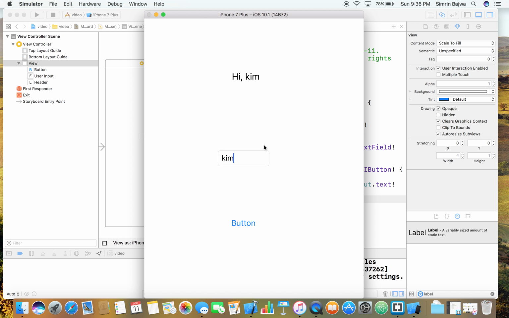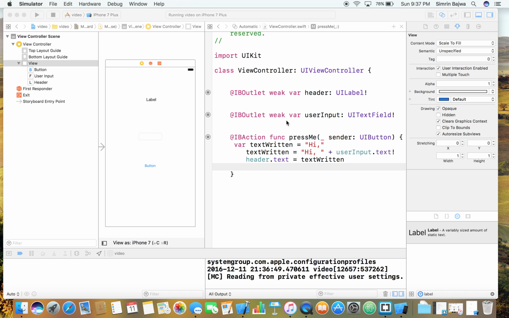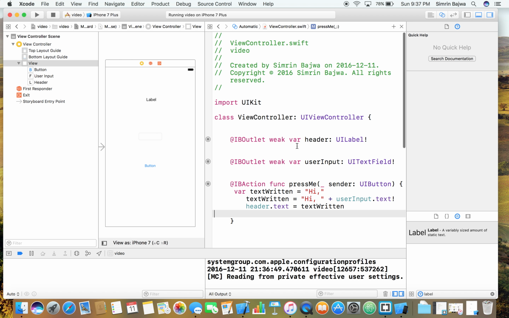As you can see, this is very simple. This is just to start off with, just so you can get an idea of how this works, of just a very, very simple app, just understanding what the functions and the variables do and the outlets. And from this, you can easily expand on it.